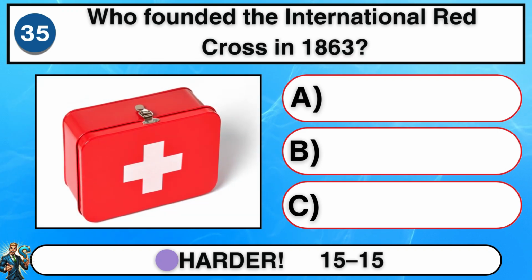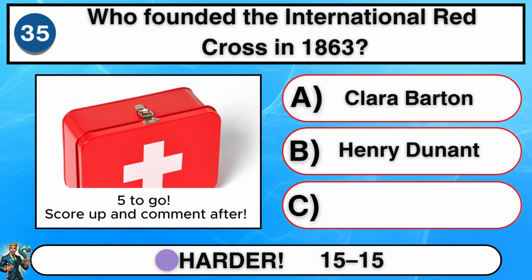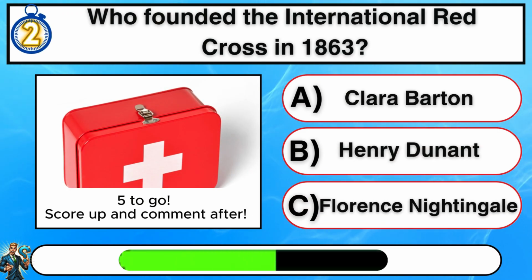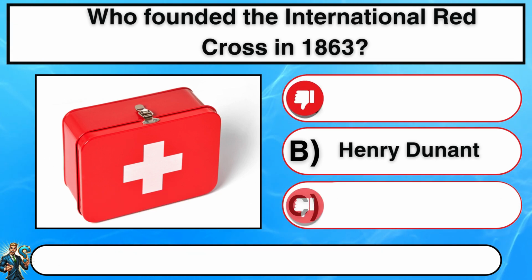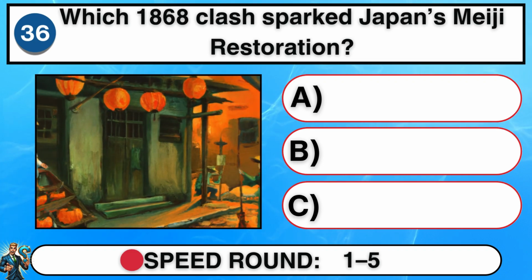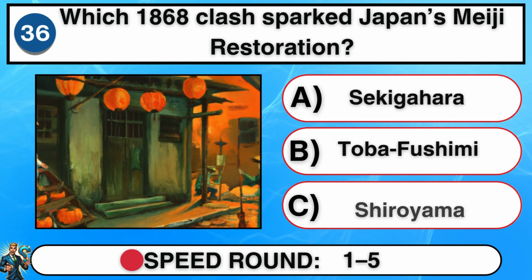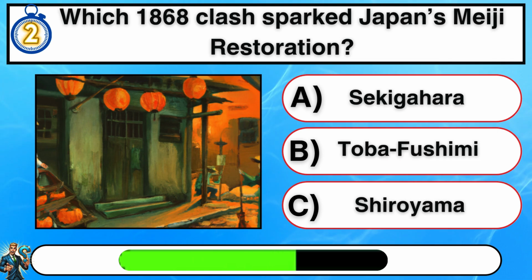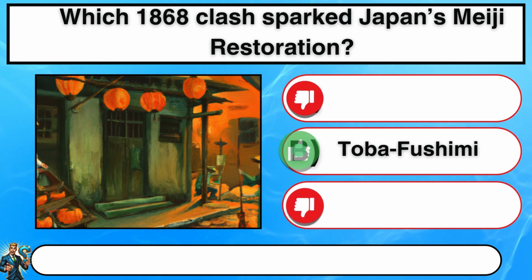Final round. Who founded the International Red Cross in 1863? B. Henry Dunant. Which 1868 clash sparked Japan's Meiji Restoration? B. Toba Fushimi.